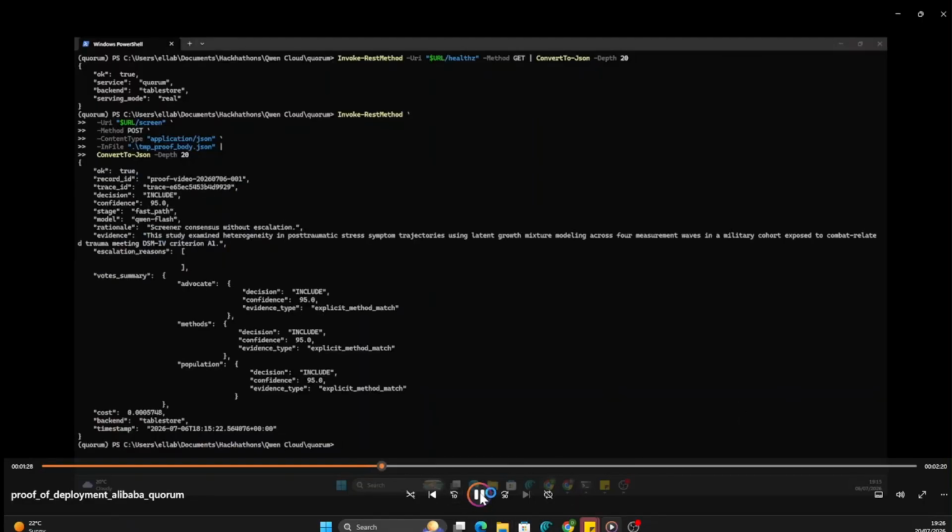And this runs for real. A live request hits Alibaba Function Compute in Singapore, the screeners vote, the router decides whether to fast path or escalate, and the decision lands in the Tablestore ledger seconds later, readable back through the trace endpoint. Request, compute, decision, ledger. You can verify it yourself.